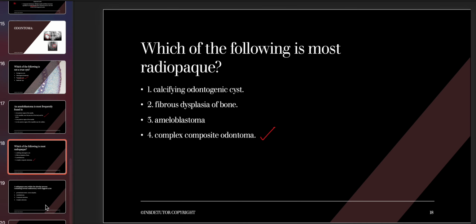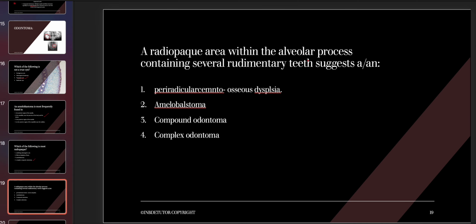So the last question for today is, guys, a radio opaque area within the alveolar process containing several rudimentary teeth suggests an periradicular cemento-osseous dysplasia, ameloblastoma, compound odontoma, or complex odontoma. So if we have to actually cut down on our options, we know that periradicular cemento-osseous dysplasia is a mixed condition, means it is radio opaque and radiolucent. Ameloblastoma we just studied today is radio opaque. Oh, sorry, radiolucent. Only odontoma is radio opaque radiographically.